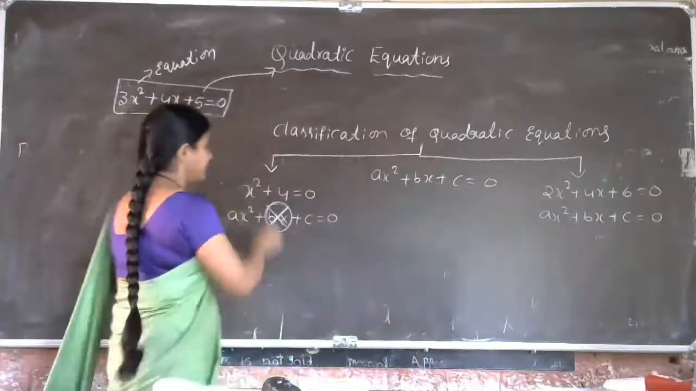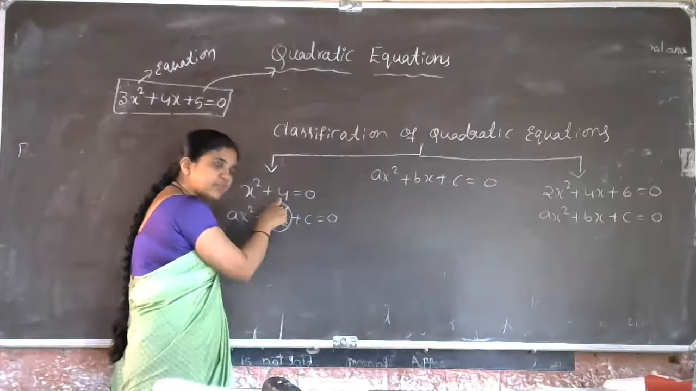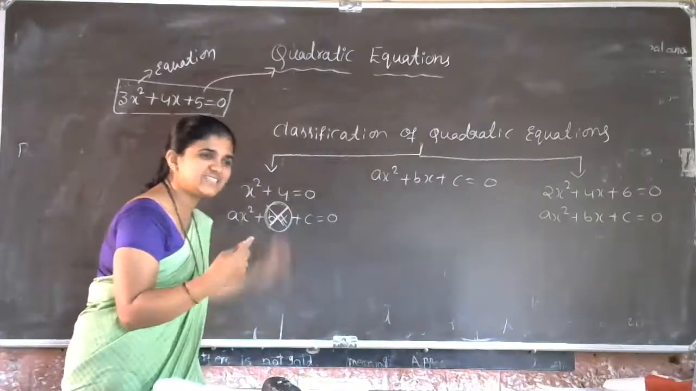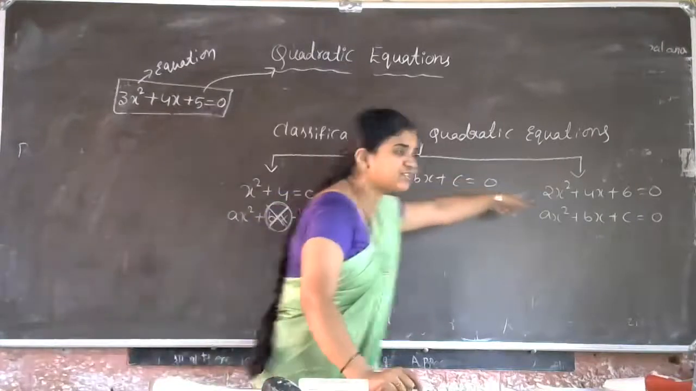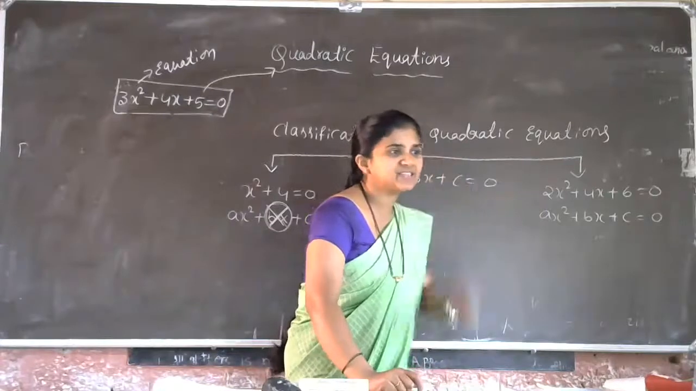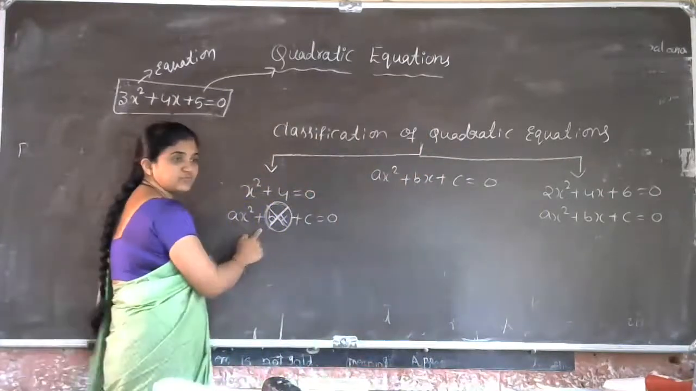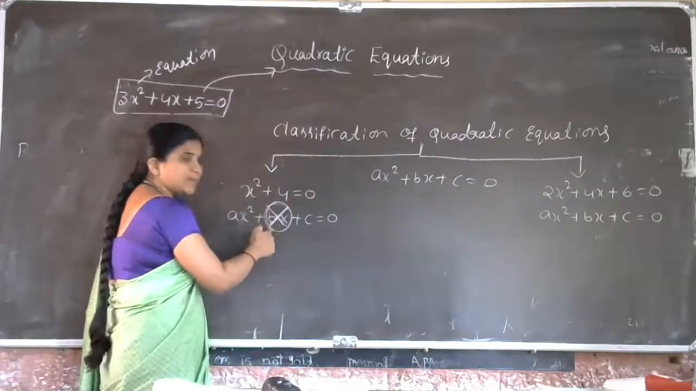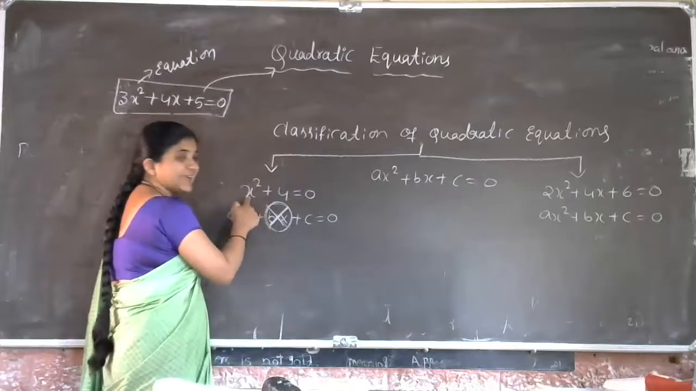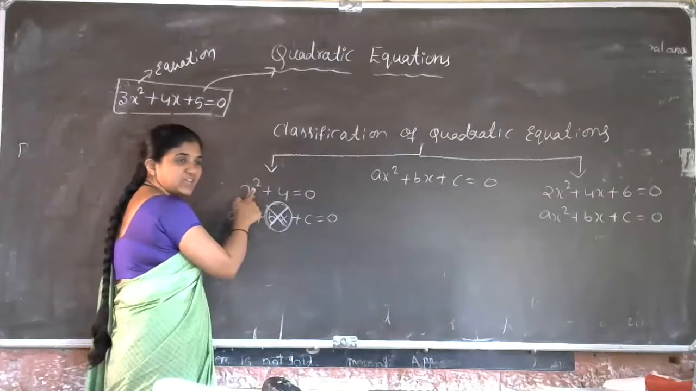But now tell me, is x² + 4 = 0 a quadratic equation? Yes, this is a quadratic equation. And the other one is also a quadratic equation. Then there is one small difference between the two quadratic equations. What is the difference? Here the bx term is absent. Only degree 2 is there, it is actually degree 2.